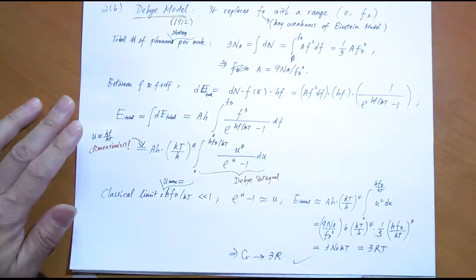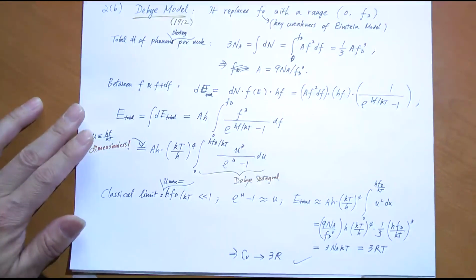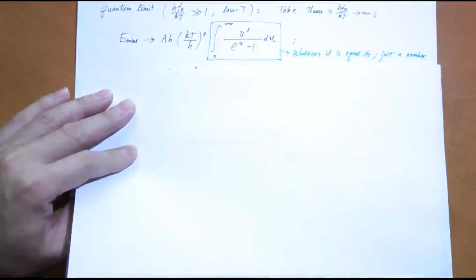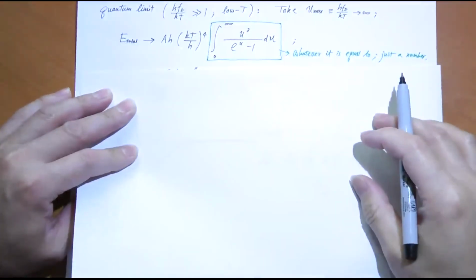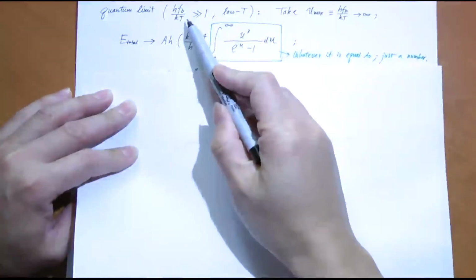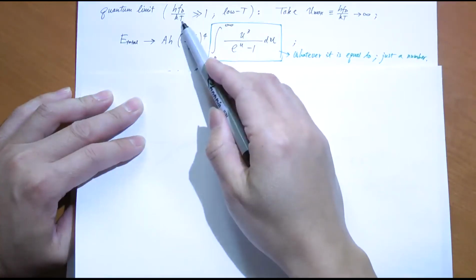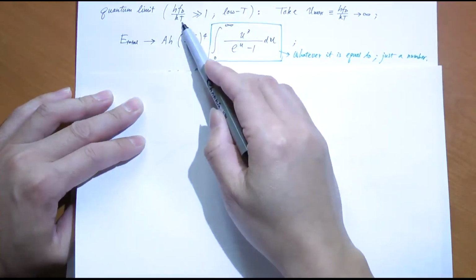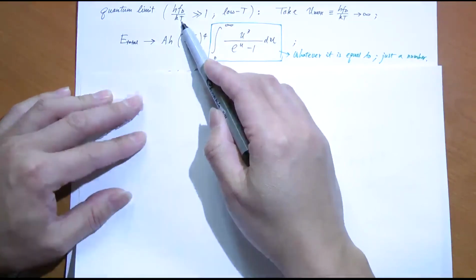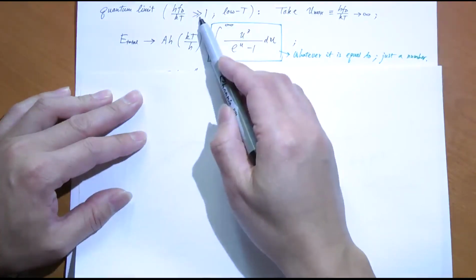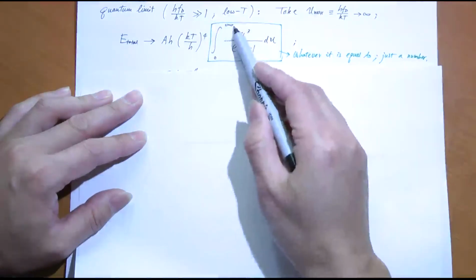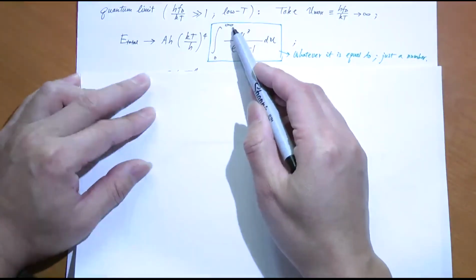Will the Debye model give us the correct T to the power 3 behavior? So here's the quantum limit, or low temperature limit. This time, the upper limit of the integral, which is hν_D over kT, is much greater than 1 because T is very small. Okay? T is so small that this number is very large, I can change it to infinity. Now you say, oh, what if it's not infinity?